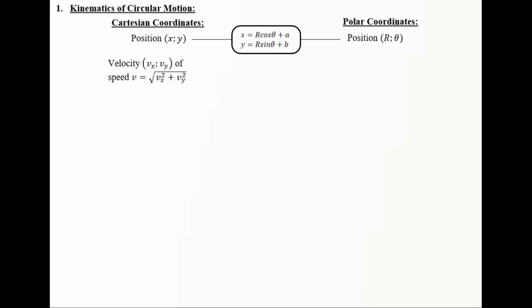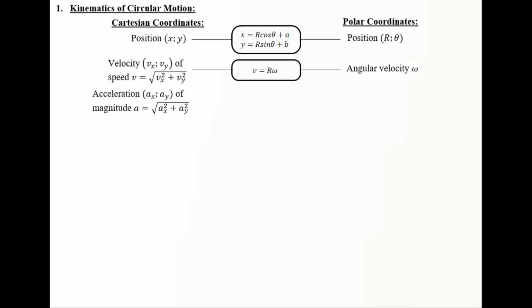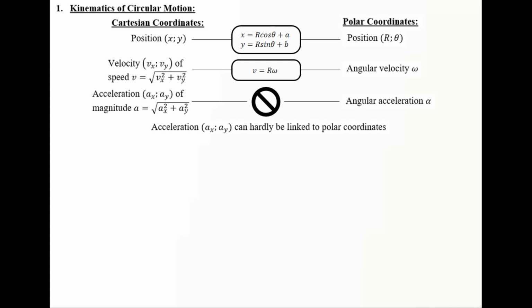The velocity given by vx, vy is characterized by the speed given by the Pythagorean sum. In the polar coordinates, we talk about angular velocity omega. Both are linked together via the formula v = r omega. Acceleration is given by ax and ay. The magnitude is the radical of ax square plus ay square. In polar coordinates, we talk about the angular acceleration alpha. However, these two cannot be directly or easily linked. Acceleration ax, ay can hardly be linked to polar coordinates.